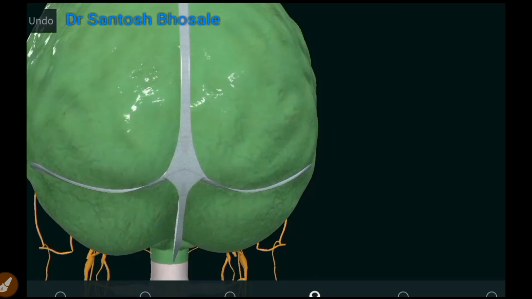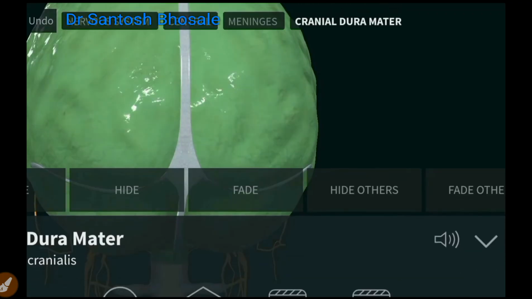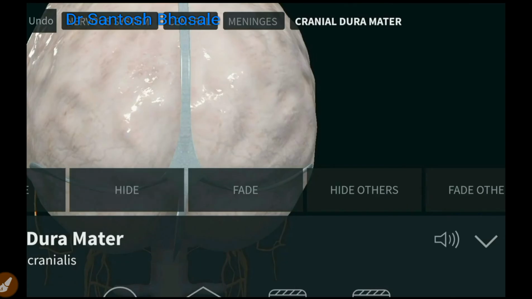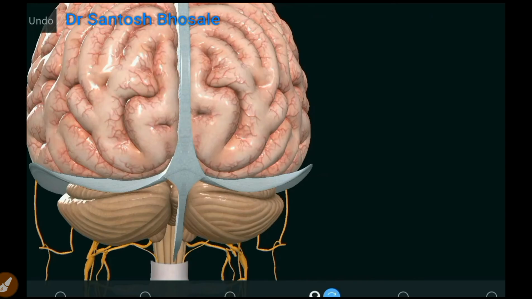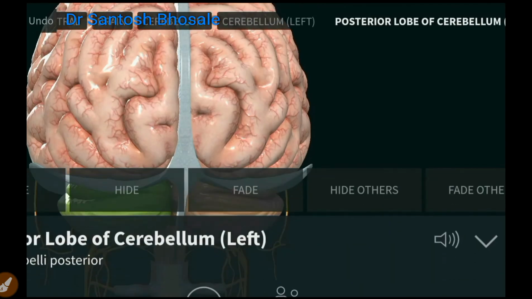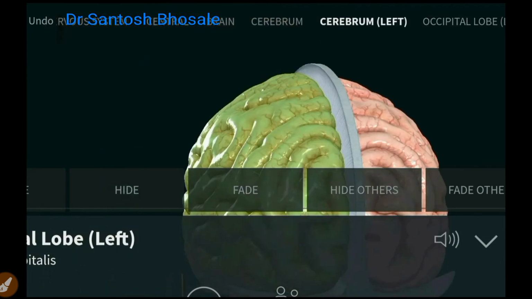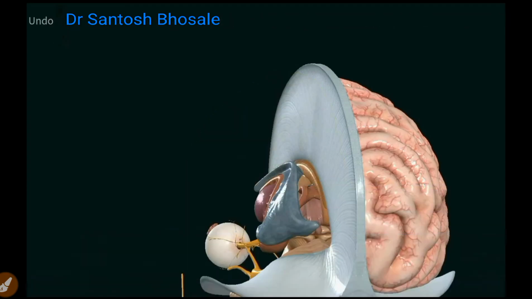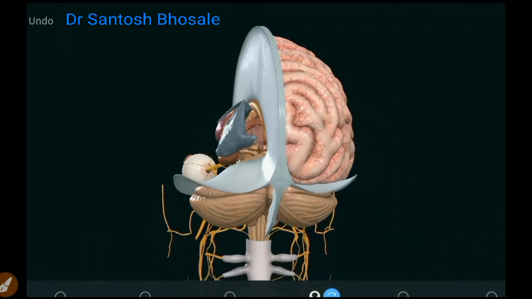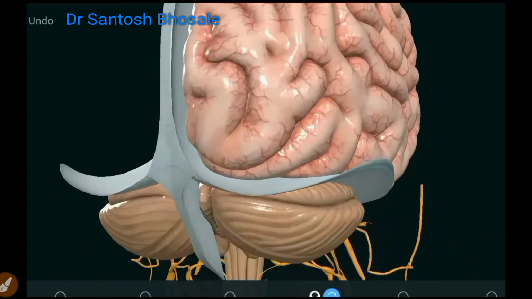You can see this is how the dura mater covers: dura, then arachnoid, then pia. Remember, dura mater is a tough, non-elastic, dense, opaque, thick, collagenous membrane. Arachnoid is spread like spider web, and pia mater is intimately attached and has two layers, epipia and glial pia.